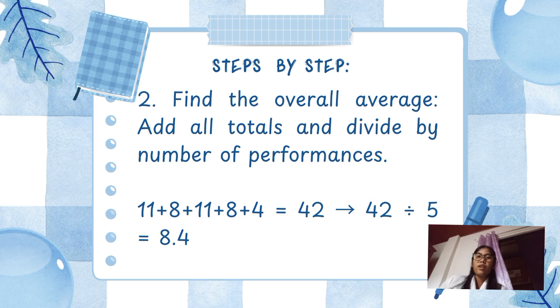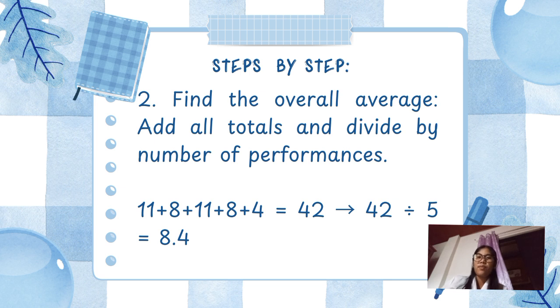So, add all totals and divide by the number of performances. Just for example, performance A is 11, performance B is 8, performance C is 11, performance D is 8, and then we have 4, which is equal to 42. And then we need to divide it by the number of performances, which is 5, is equal to 8.4.